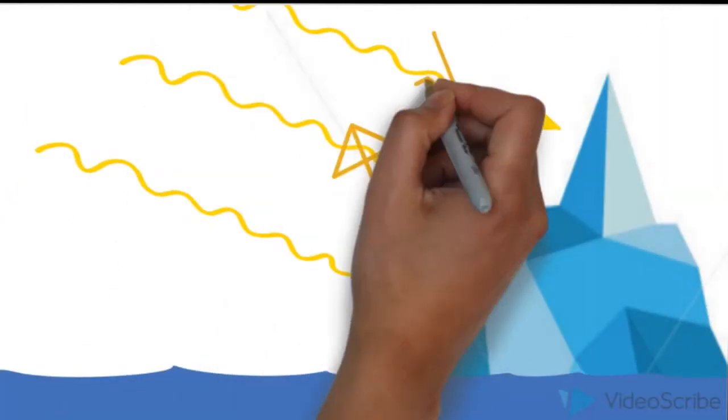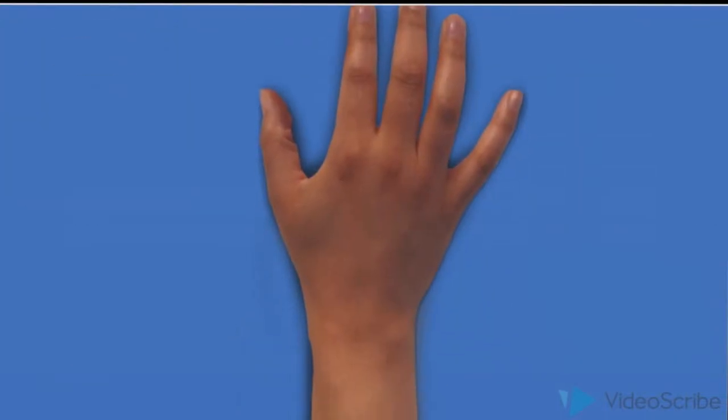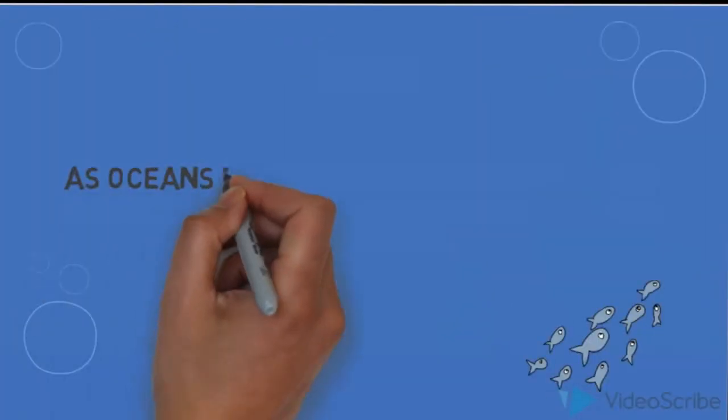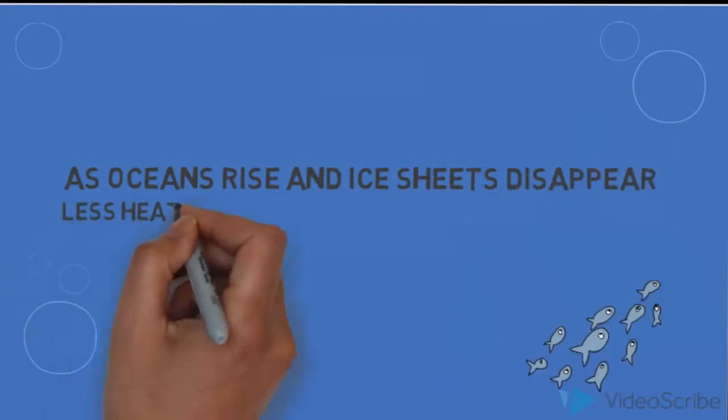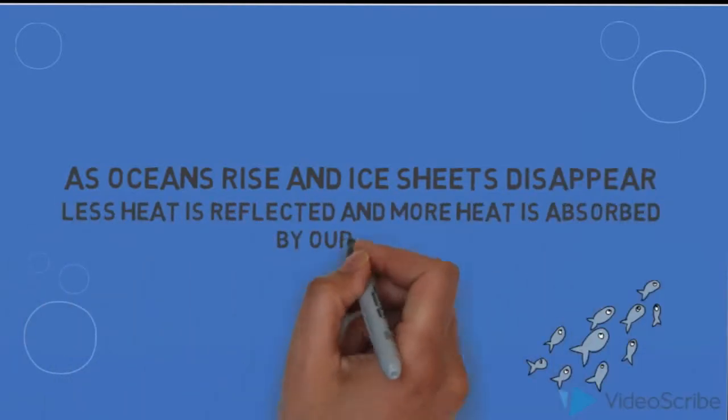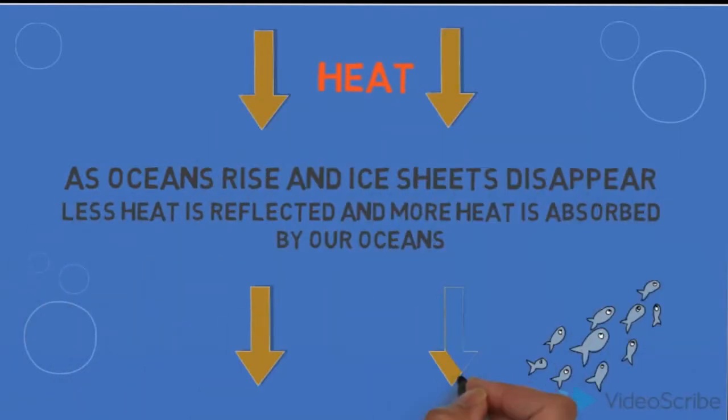Firstly, it causes rapid shrinking of the Earth's ice sheets. Because of the reflective properties of the Earth's white ice sheets, they play a major role in deflecting the radiation coming from the sun. But with the temperatures on the rise, more ice melts into the darker oceans, which absorb the radiation coming from the sun, warm our oceans, and even increase our sea levels.